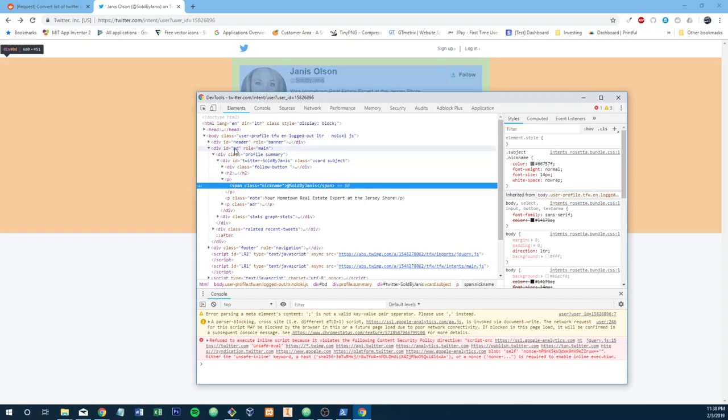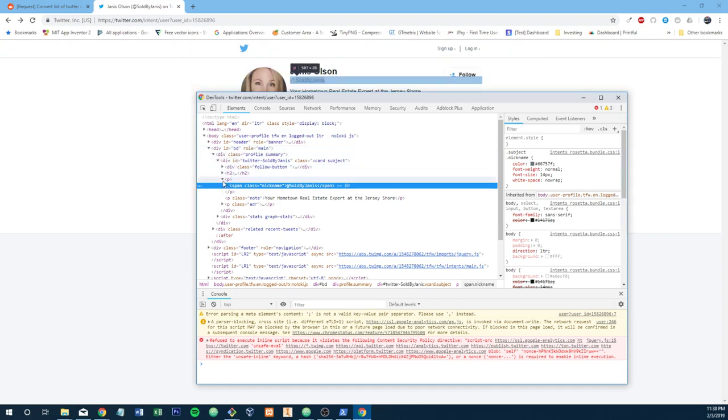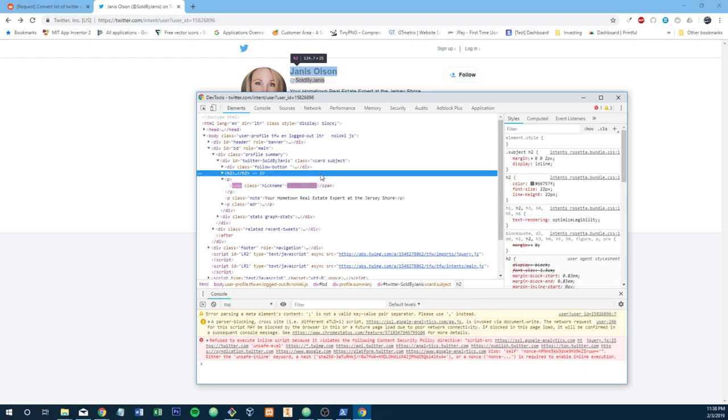Anyway, it looks like you've got a div with an ID of BD. You've got div, div, div, and this nested paragraph class, but more importantly, this is what we're looking at: a span with a class of nickname, and the interior text is the handle. Well, that's easy.